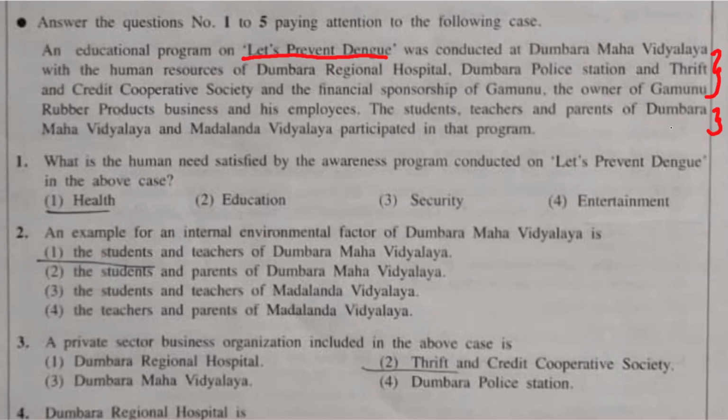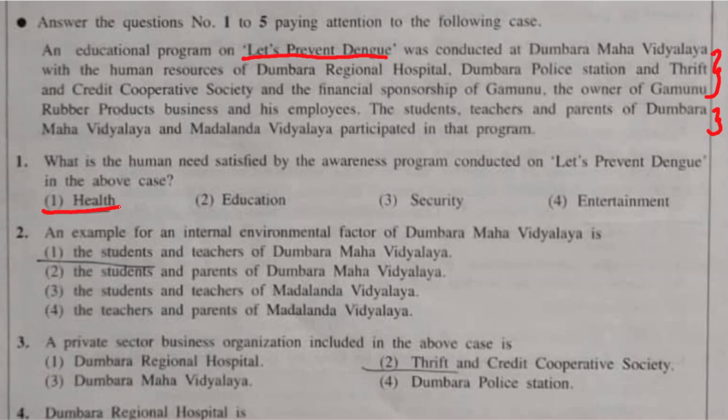So the correct answer here is number 1, which is health. Education is not the need which is satisfied by this awareness program. The awareness program can be an educational program to make people aware about dengue. But what's the need that is satisfied by making that awareness? To improve the health condition.